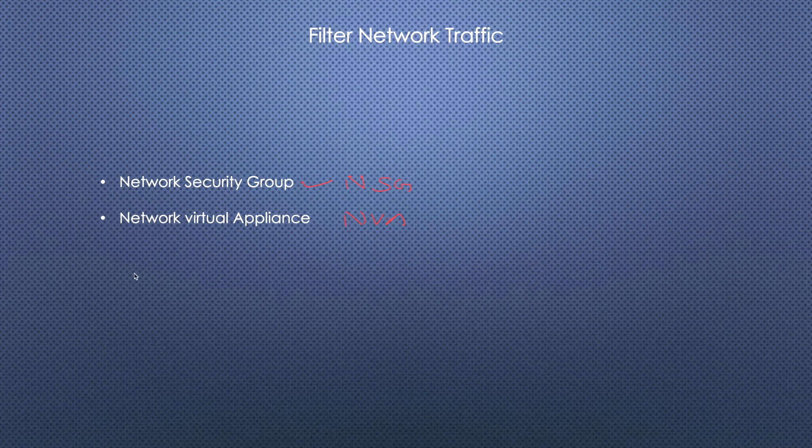NSG is a set of rules. For example, we have a VNet, and I want to restrict all the traffic from all other environments except one VNet. So I will write rules that stop all traffic and allow only traffic from a particular VNet, particular VM, particular IP or particular port. And then we assign this NSG to a subnet.